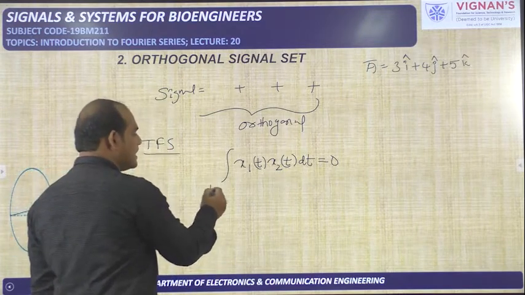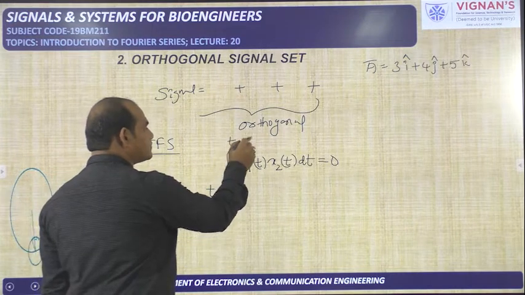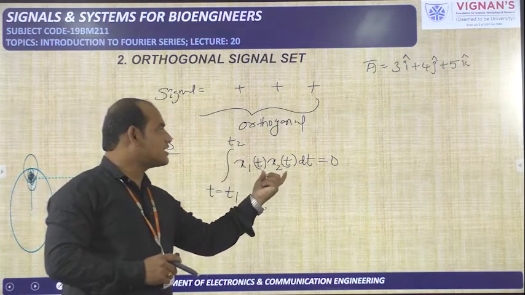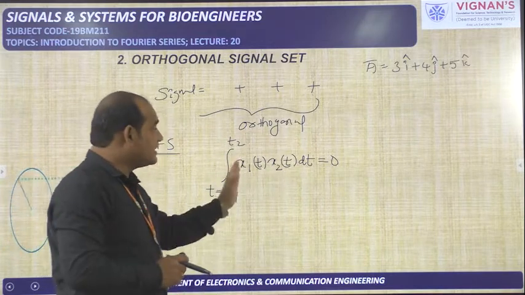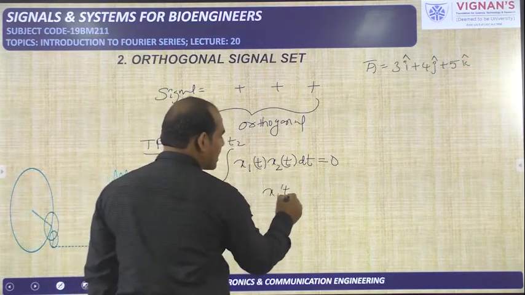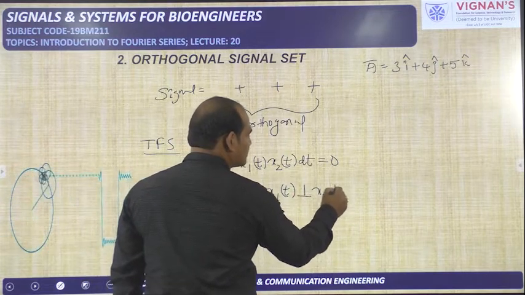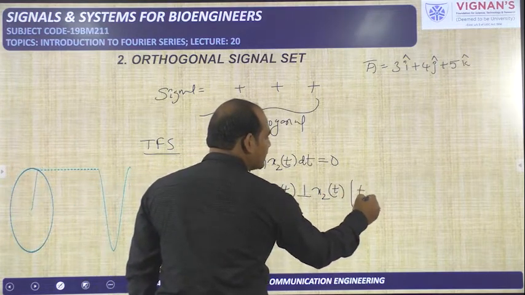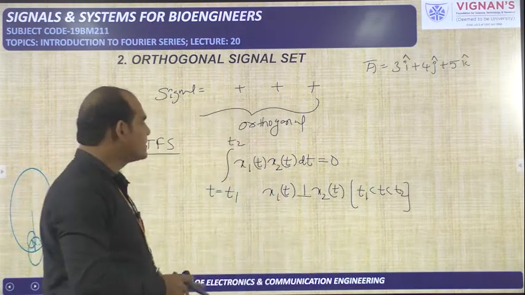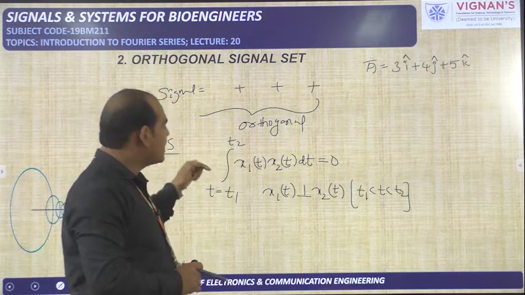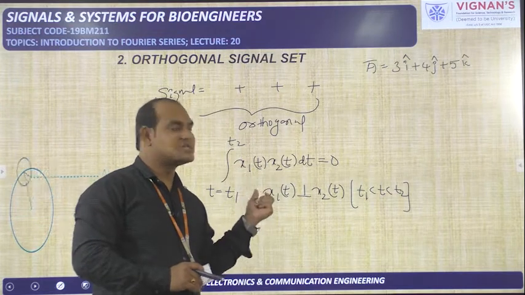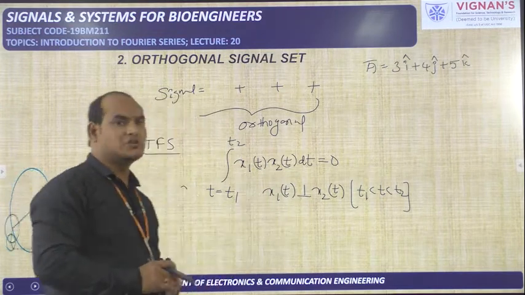For example, integration we are doing from t1 to t2. The integral as t changes from t1 to t2 of x1 of t into x2 of t dt is equal to 0. If this integral is equal to 0, then I can say x1 of t is orthogonal to x2 of t during the time interval t1 to t2, because we have done the integration and that integration is becoming 0 during this time interval only. So x1 of t and x2 of t are orthogonal to each other during this time interval only, that is t1 to t2.